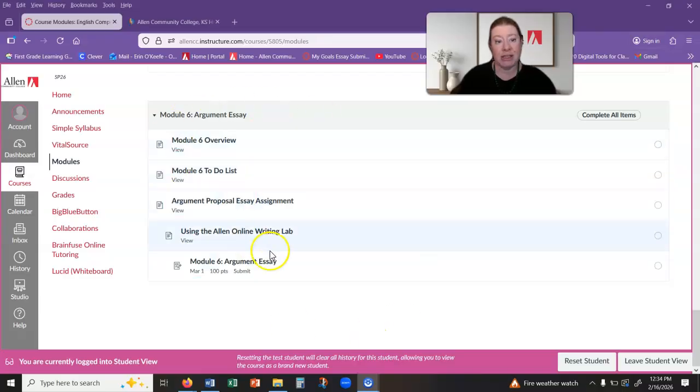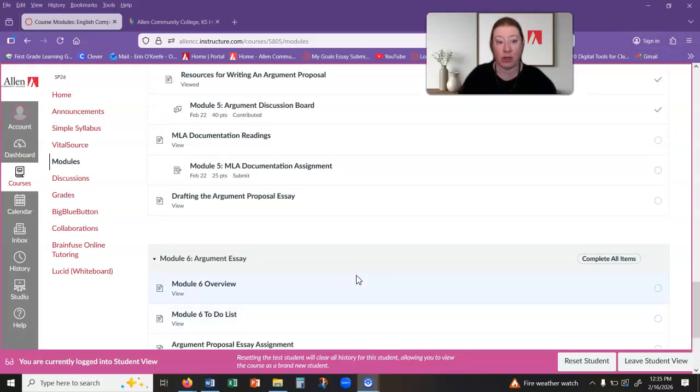So you can see that in this module, the only assignment is the argument essay itself. Now we don't have a peer edit yet. We'll do one in the class, and that won't be until later. And so you're really encouraged to go through all of those steps in the revising process on your own.